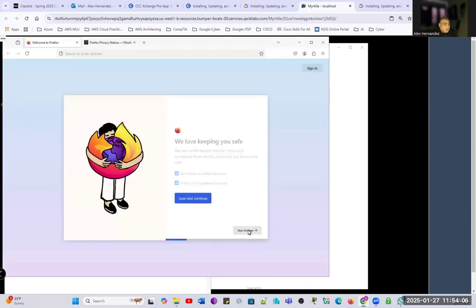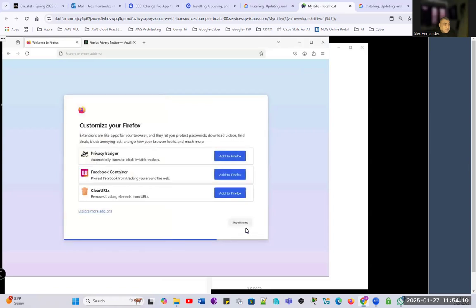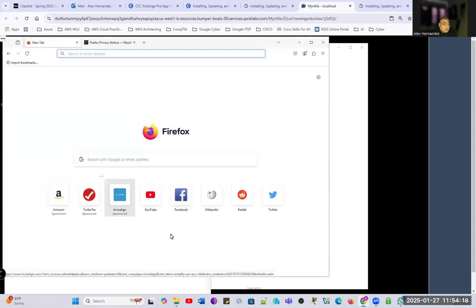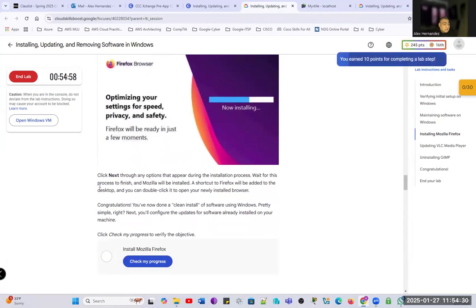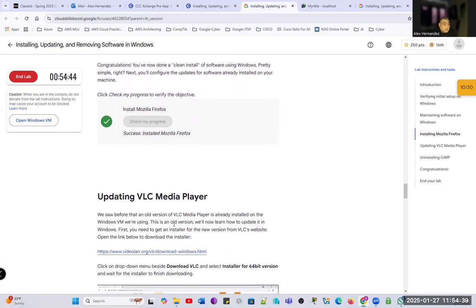And we're going to skip this step, skip this step, and skip this step. This is just to configure. We just want to do the browser setup, and we are ready. We have Mozilla Firefox already installed, no follow-up configuration, so we should be just fine, right? So this is our first step. We install it, and now we're going to check progress. This is how we install a program in Windows, and we successfully completed this task.